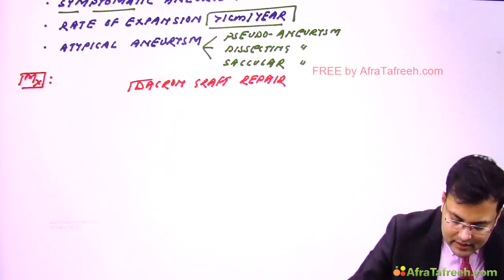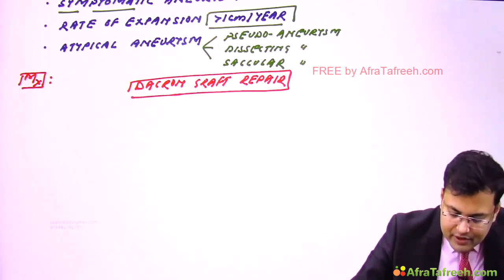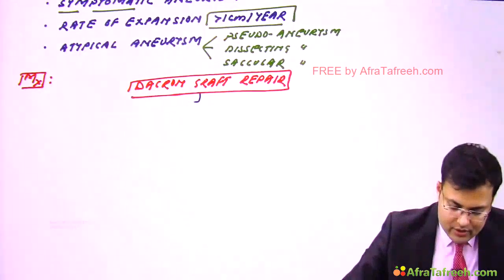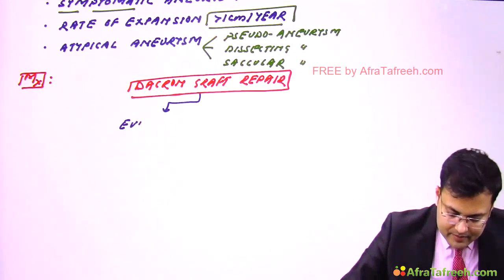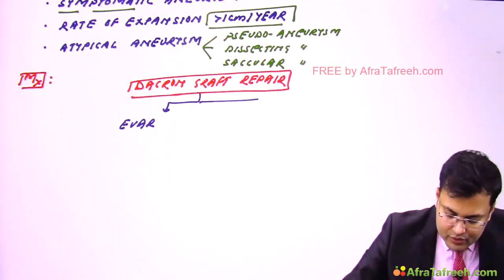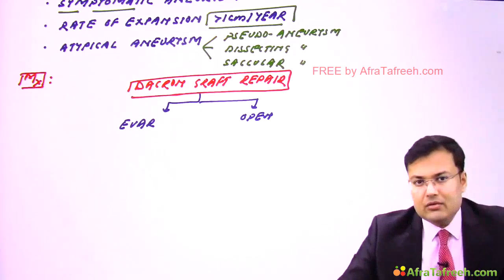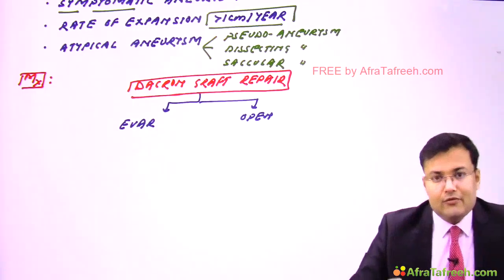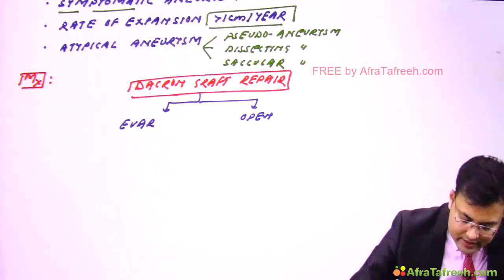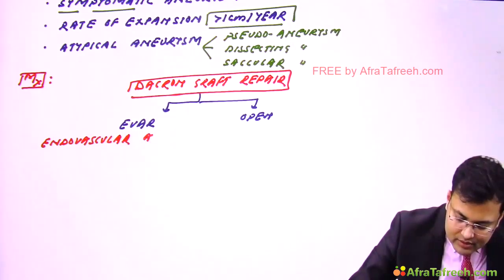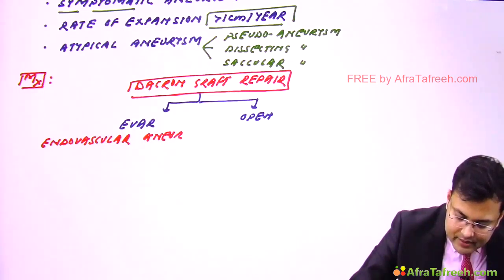Clear? And it can be performed. What are the approaches? We can perform EVAR, or we can go for an open approach. Clear? What is the full form of EVAR? It is endovascular aneurysm repair. EVAR.